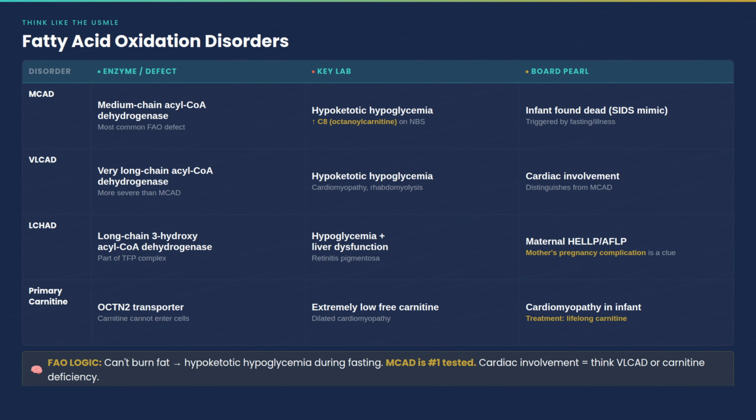Two more. VLCAD, very long chain, is similar but more severe. It can cause cardiomyopathy and rhabdomyolysis, which MCAD typically does not. Hypoketotic hypoglycemia plus cardiac involvement, think VLCAD. LCHAD has a unique pearl. Maternal LCHAD carrier status during pregnancy is associated with HELLP syndrome and acute fatty liver of pregnancy. Pregnant women with HELLP whose infant later presents with hypoketotic hypoglycemia, that's LCHAD, a pearl that connects OB and peds in one question.